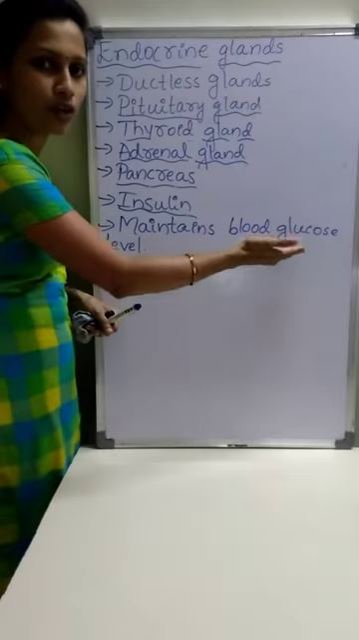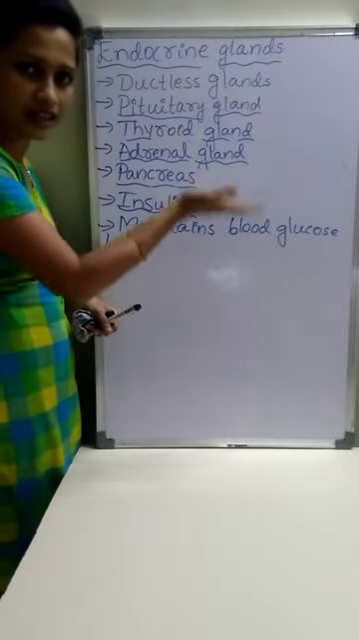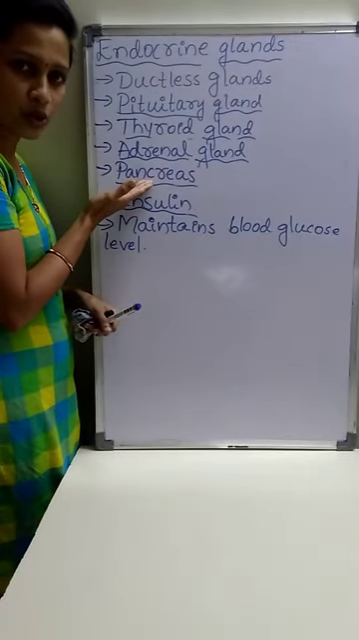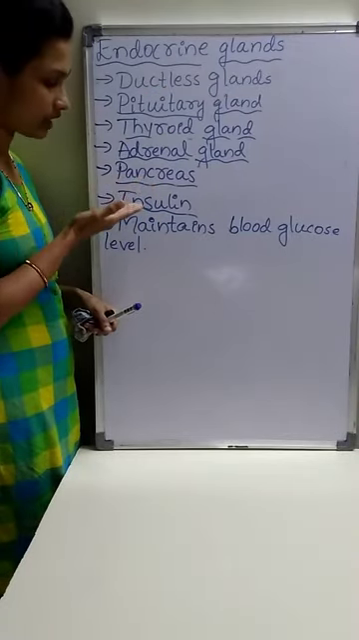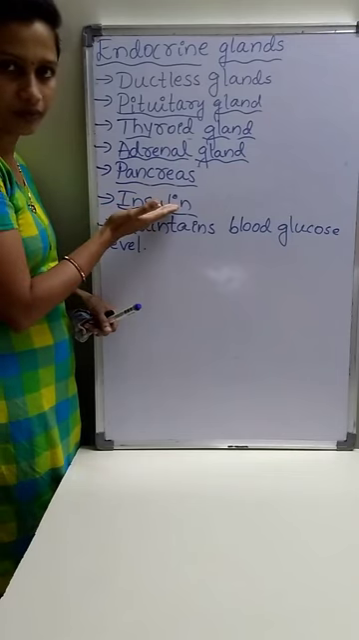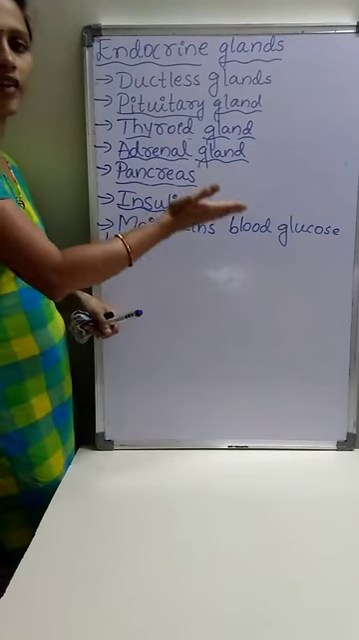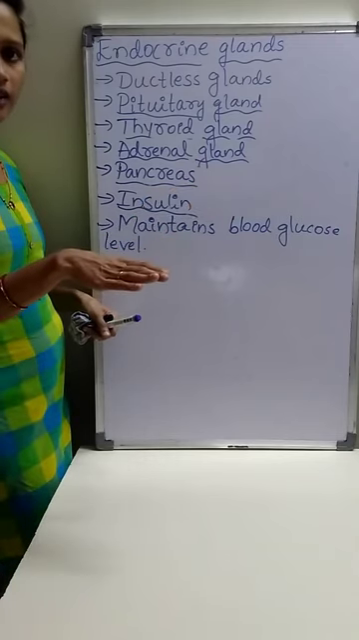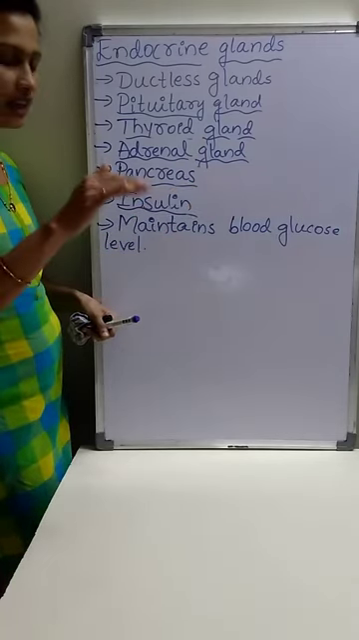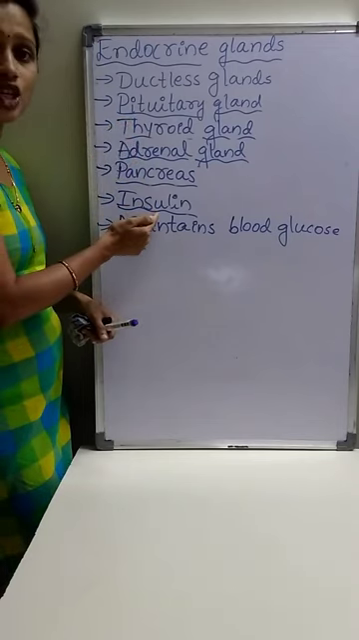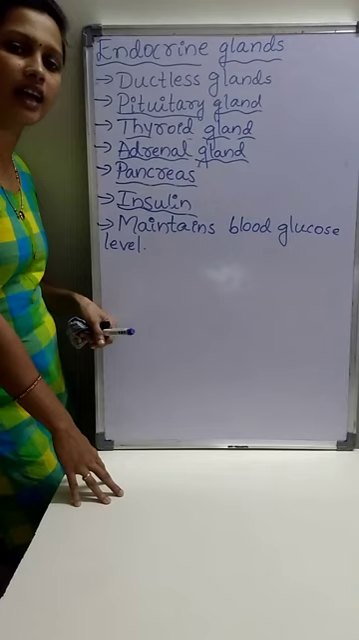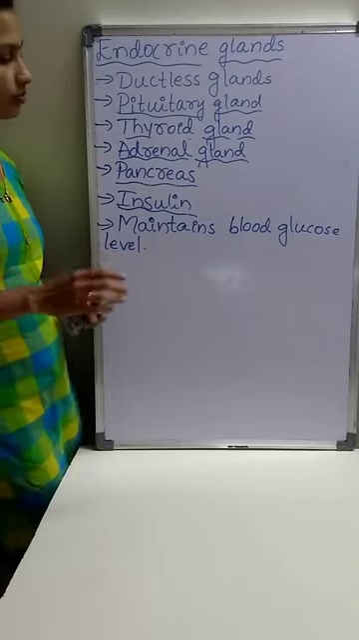When the level of glucose in the blood increases, at that time the endocrine portion of the pancreas secretes insulin. When the level of glucose in the blood comes to normal or decreases, at that time the secretion of insulin by the endocrine portion of the pancreas stops.